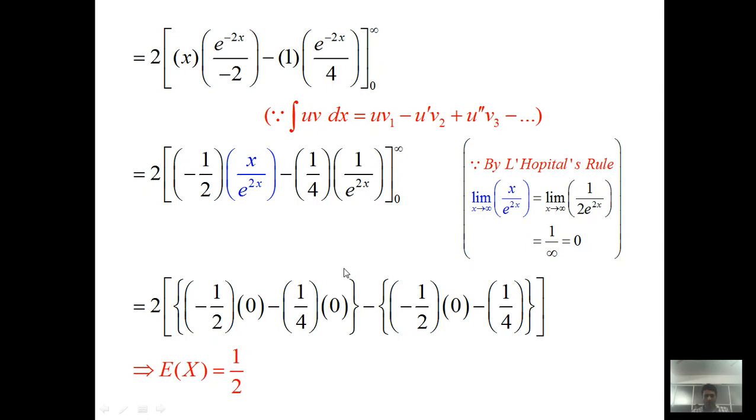So this first curly bracket is the boundary of the upper limit. This minus is for the lower limit, minus half. Now plug in the lower limit, so 0 upon e raised to 0, e raised to 0 is 1, so 0 by 1, that is 0, and the last term, e raised to 0 is 1, so 1 by 1 is 1, so it is just minus 1 by 4. So we substitute upper limit minus lower limit. By simplifying this, you get the expected value E of x is half.